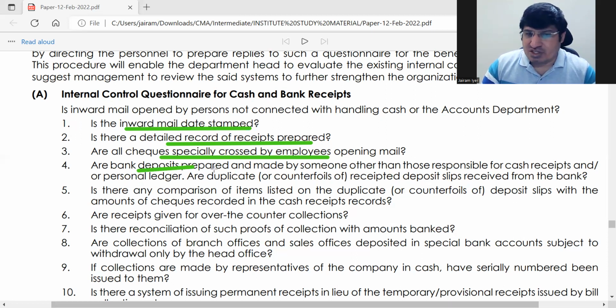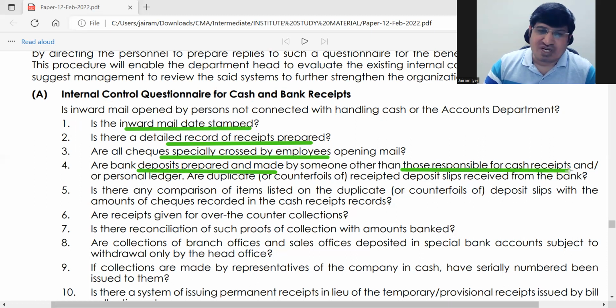And bank deposits should be prepared by someone other than those responsible for cash receipts or personal ledger. Again, bank deposits also similarly should be prepared by someone who is not taking the cash receipts.